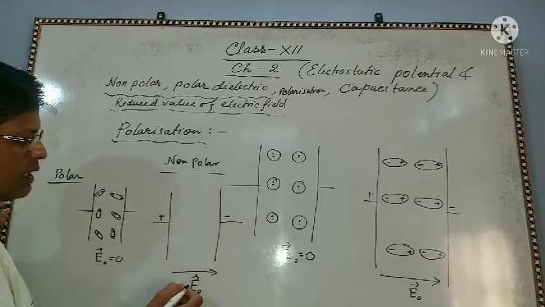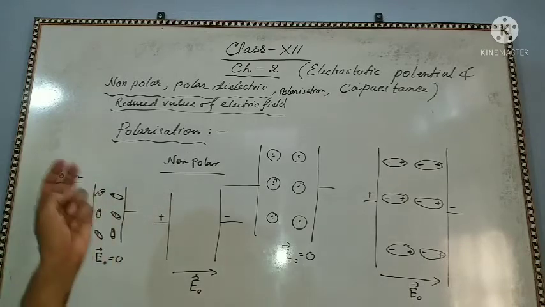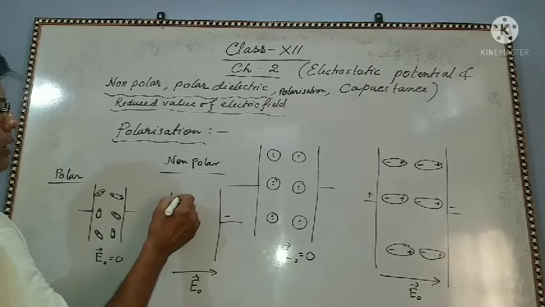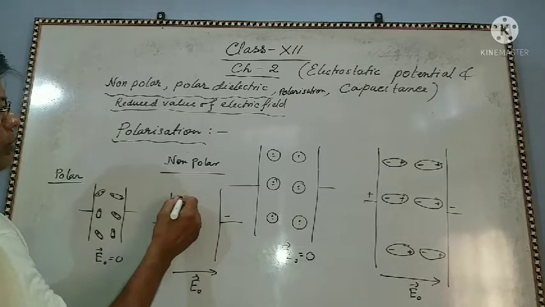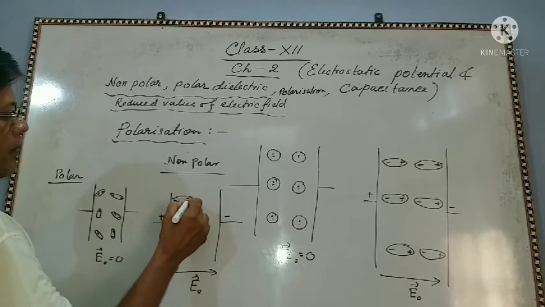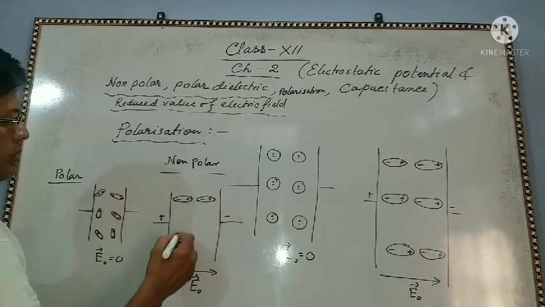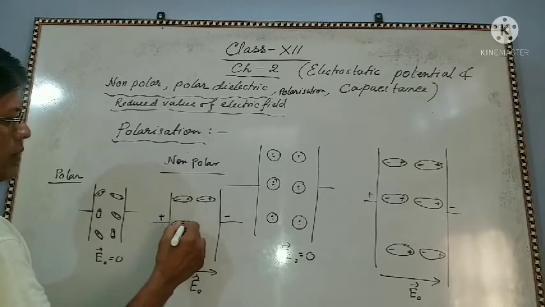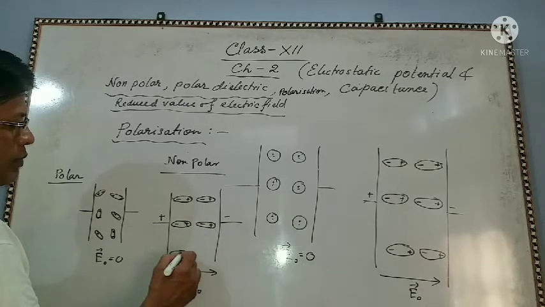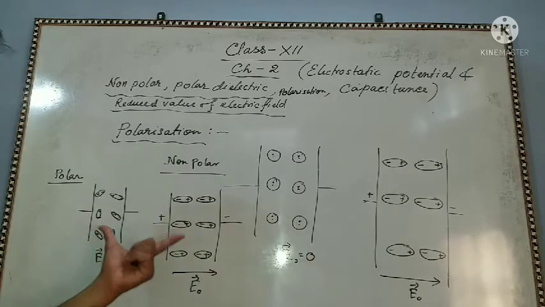Now, due to this external electric field, these molecules or atoms will align along the direction of the external field. So this is positive, this side will be negative, this side will be positive. Negative, positive, negative, positive. So this is also polarization.